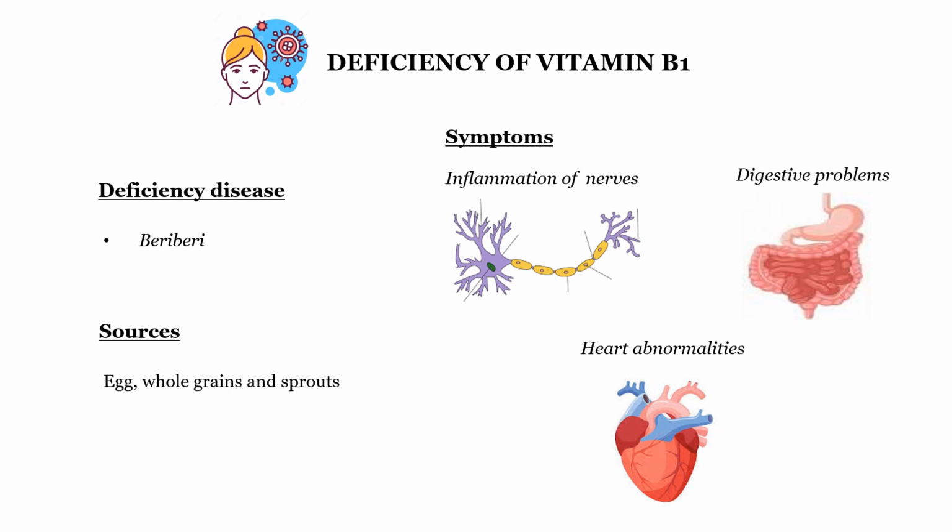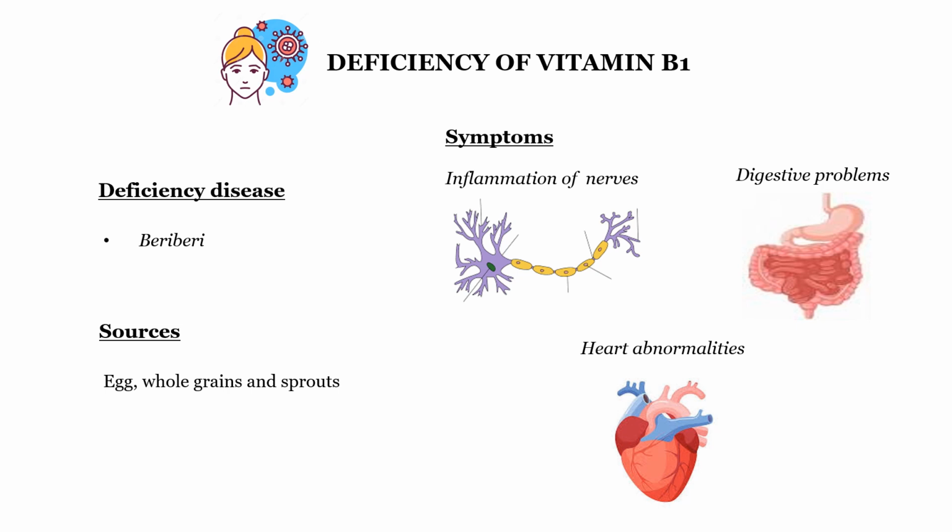What are the symptoms? What is the disease and what is the symptom? It is nothing but the inflammation of nerves and digestive problems. Our digestion doesn't happen properly, and there is swelling from inflammation of the nerves. That is known as the beriberi disease, or sometimes there may be some heart abnormalities. The symptoms for this vitamin B1 disease are inflammation of nerves, digestive problems, and heart abnormality.